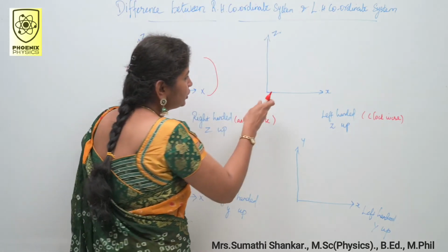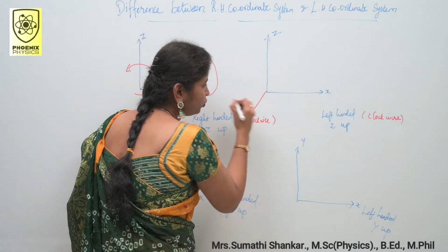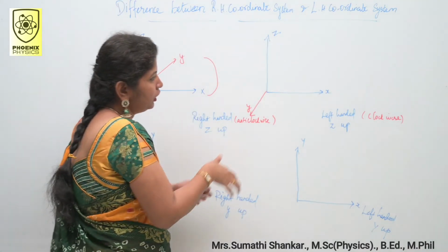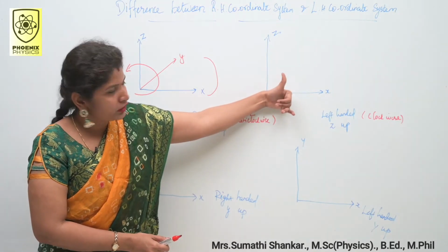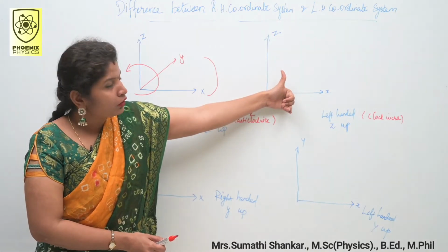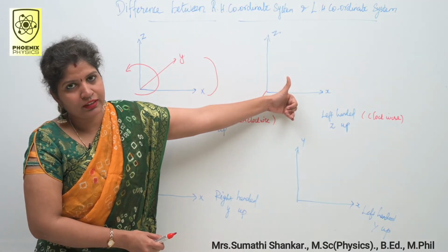So here the y is like this. So this is my y-axis. If you rotate the fingers in the direction of the y-axis, the thumb finger will point out the direction of the z-axis.